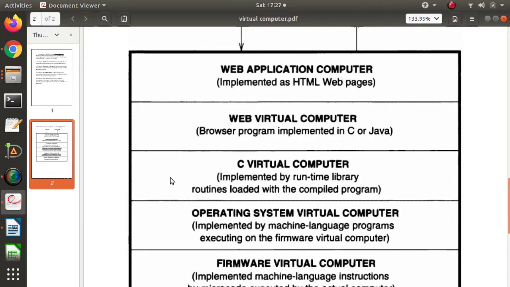Then above this, we have these softwares, the web browsers, for example Google Chrome and Firefox. All these are software, and again they are written using some programming languages, maybe C, Java, or any other programming language. And in this web browser we run our applications.